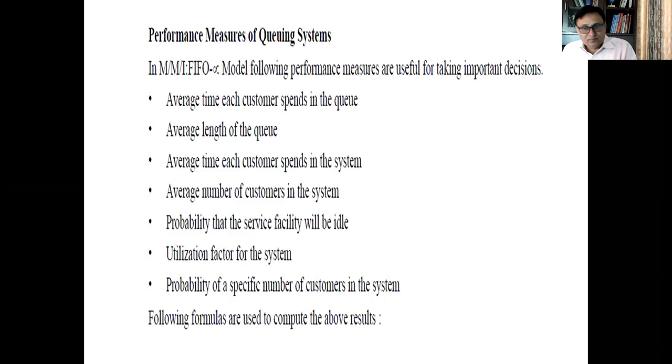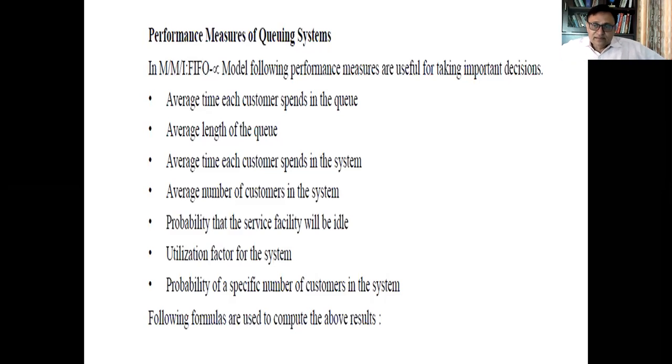Then, what is the probability that the service facility will be idle? This is called intensity. That means if there are zero customers in the system, we have to find that probability. Then, at least one customer in the system, you have to find that probability. Next is the utilization factor. Utilization means the probability that the system is busy. First, we calculate the probability that the system is idle. Second, we calculate the probability that the system is busy, which is called the utilization factor for the system.